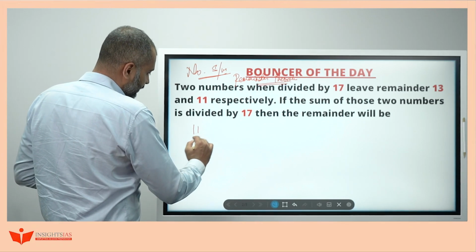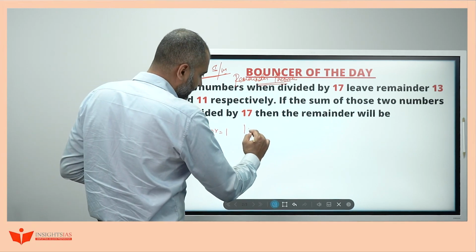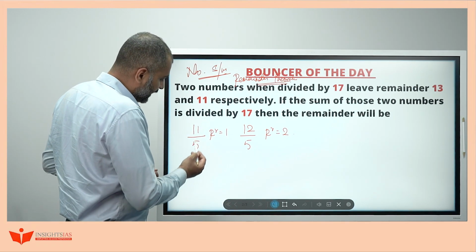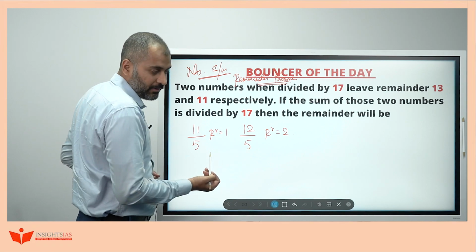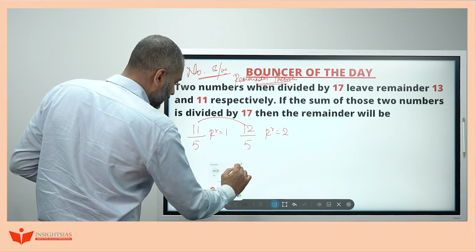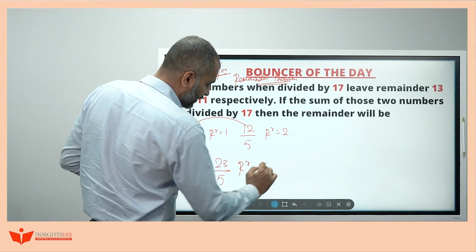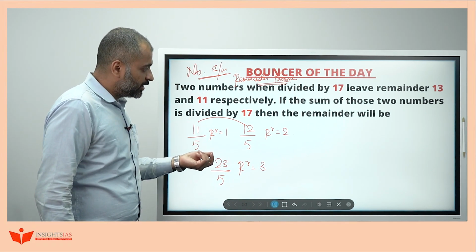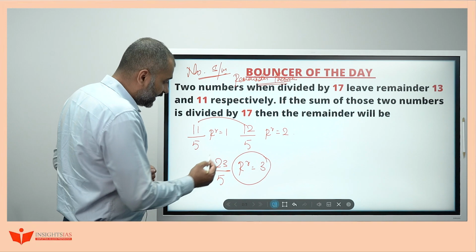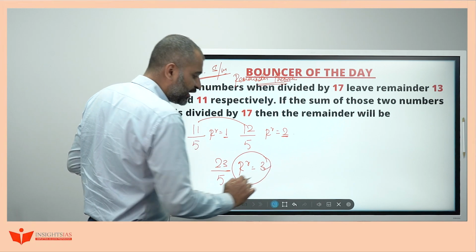If I divide 11 by 5, the remainder is 1. If I divide 12 by 5, the remainder is 2. If I add these two numbers, 11 plus 12, that is 23. If I divide by the same divisor 5, then the remainder would be 3. I have explained these theorems briefly in previous videos also. See, here the remainder is 1, here the remainder is 2. If I add these two, 1 and 2, that's nothing but 3 only, right?